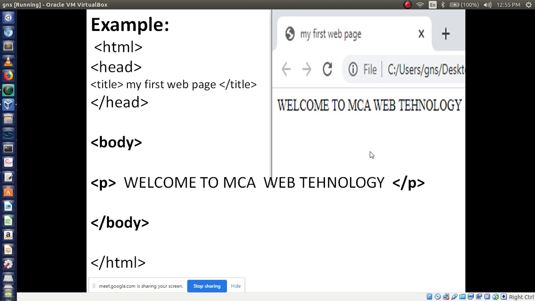Inside the head tag you have to write the title tag compulsorily. Head followed by title, then give one web page name, then close the title, then close the head tag. Only after that you have to write these tags. Okay, is it clear, Akash? Right? Okay.